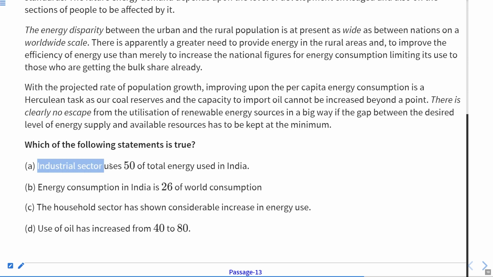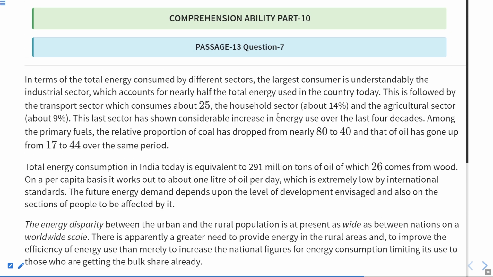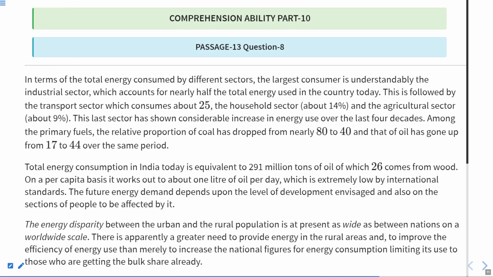Only the first portion, that is, industrial sector uses 50% of the total energy used in India, as per the first line given in the first paragraph. In terms of total energy consumed by different sectors, the largest consumer is understandably industrial sector, which accounts for nearly half of the total energy used in country today. So we consider it as 50%. Okay, therefore our answer is A. Now let us move to the next one.